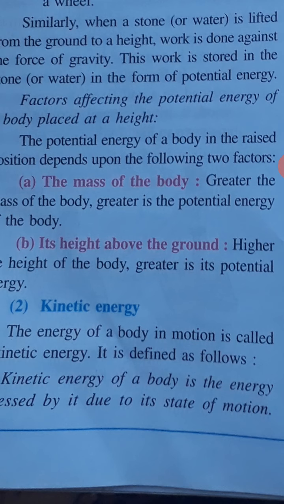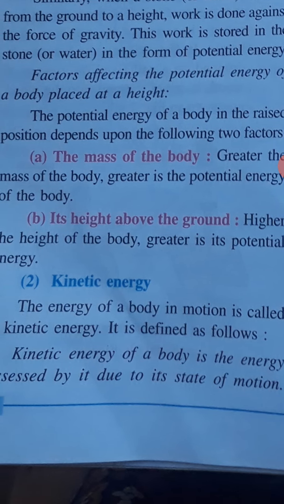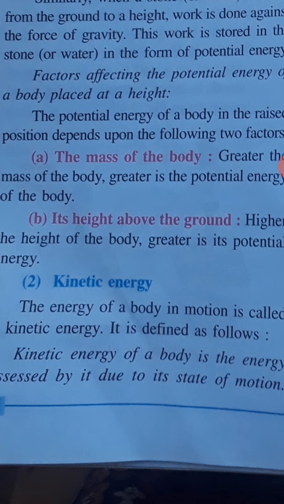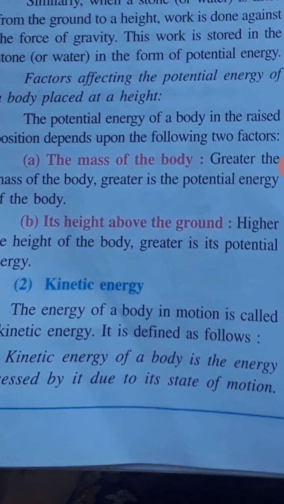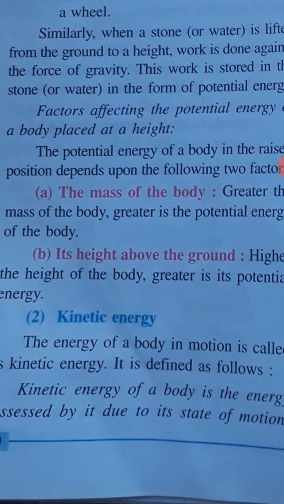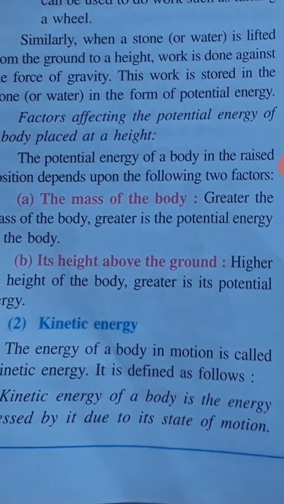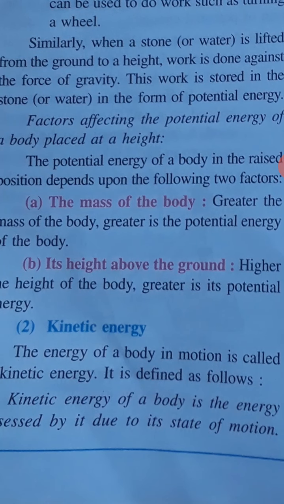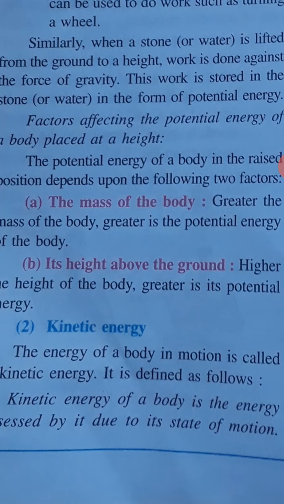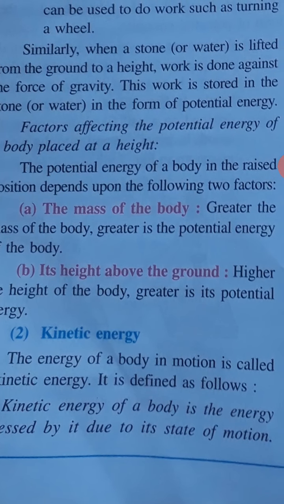Now potential energy depends on two factors. What are the two factors? One is the mass of the body. First is the mass of the body. That is, greater the mass of the body, greater is the potential energy of the body. Okay, so a bigger body will have greater potential energy.